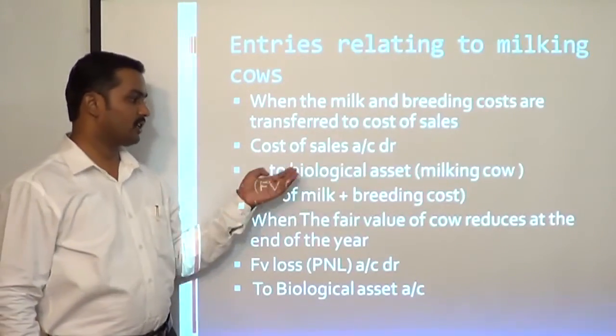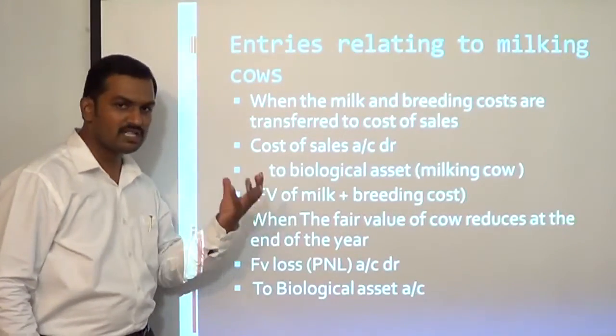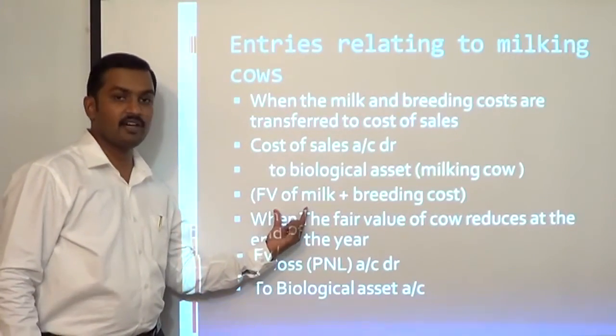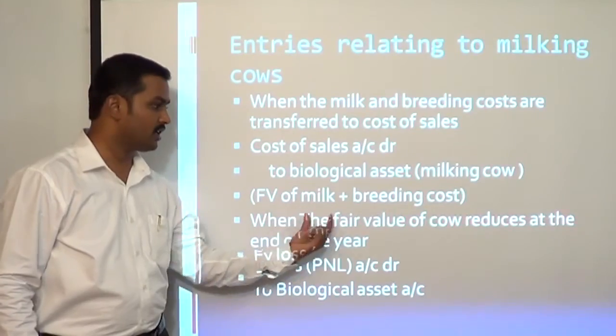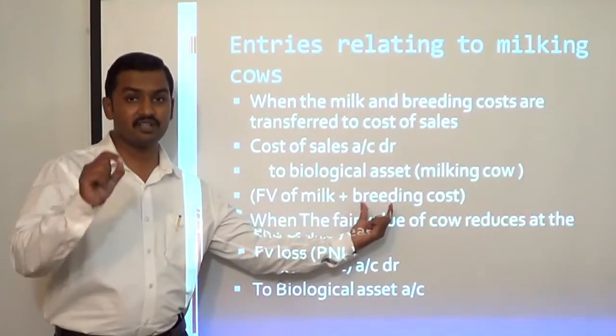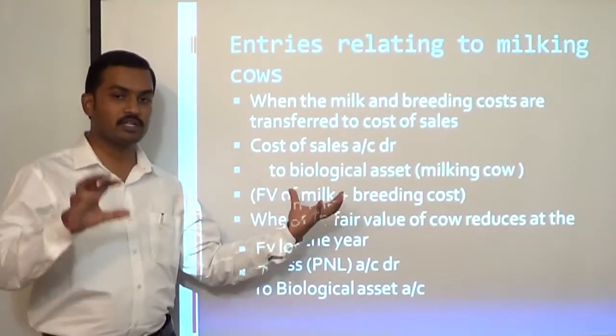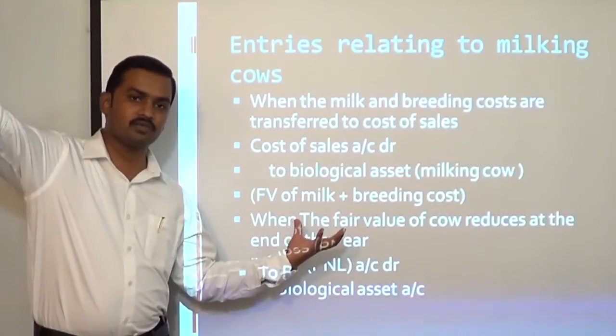So cost of sales account, to biological asset milking cow. What is the amount we are going to transfer? The fair value of the raw milk which was produced during the year and the breeding cost which was incurred for those milking cows. That amount has to be transferred to inventory. From inventory, it will be transferred to cost of sales.